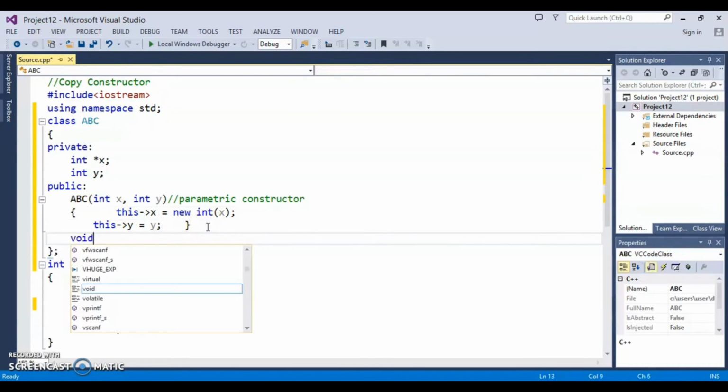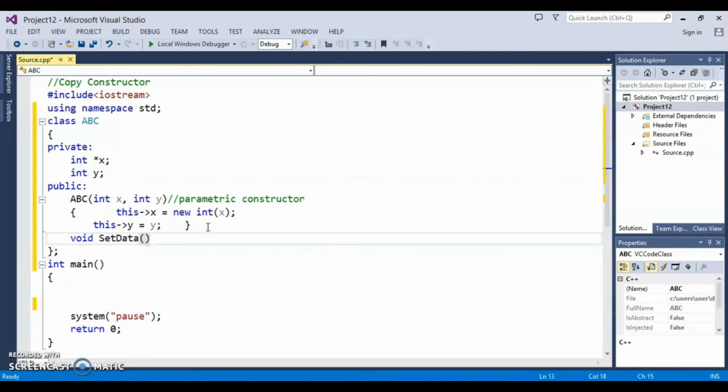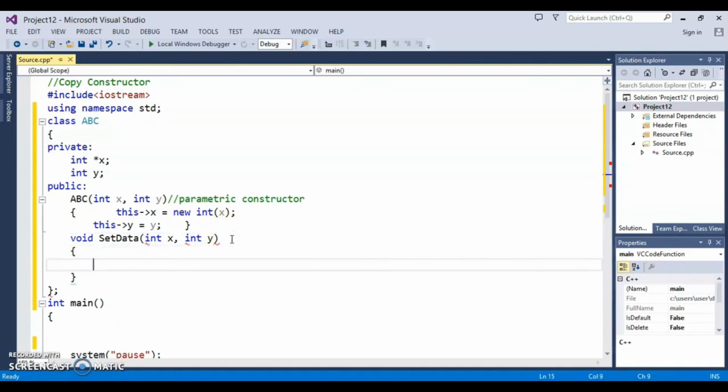Now let's say we have a function just to set the value, and the function is set data. And let's say this set data also takes two parameters, x and y. In the same way, x will be this x.